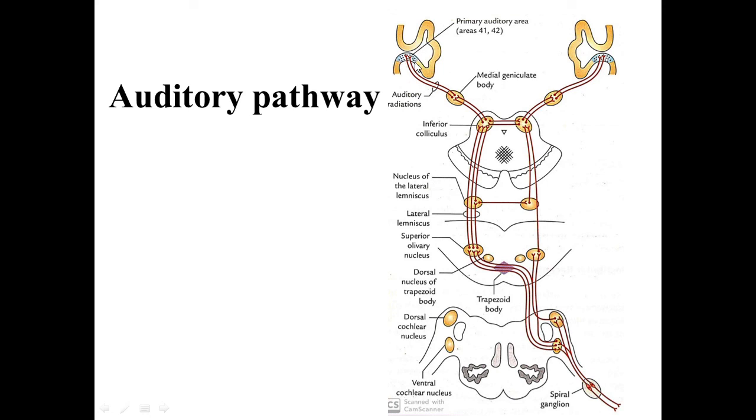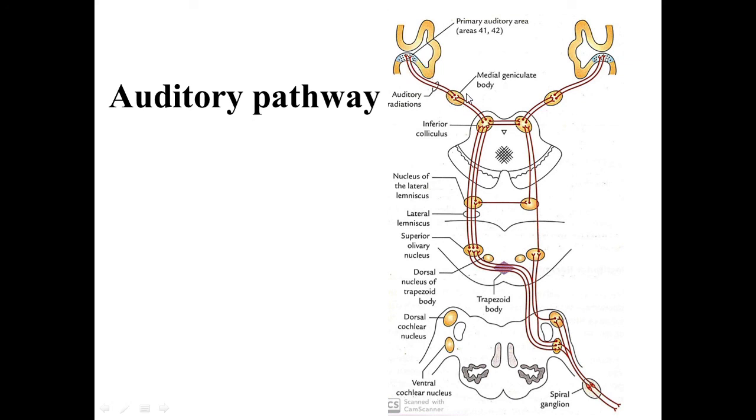And this auditory area is located in the anterior transverse temporal gyrus, that is Brodmann's area number 41 and 42.